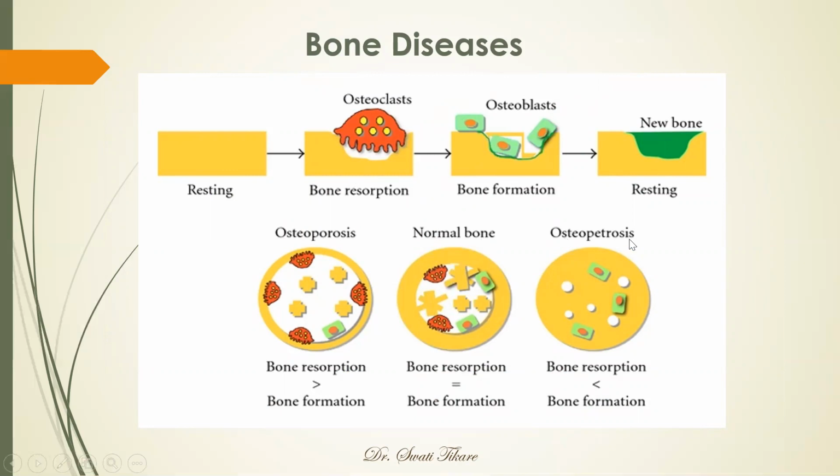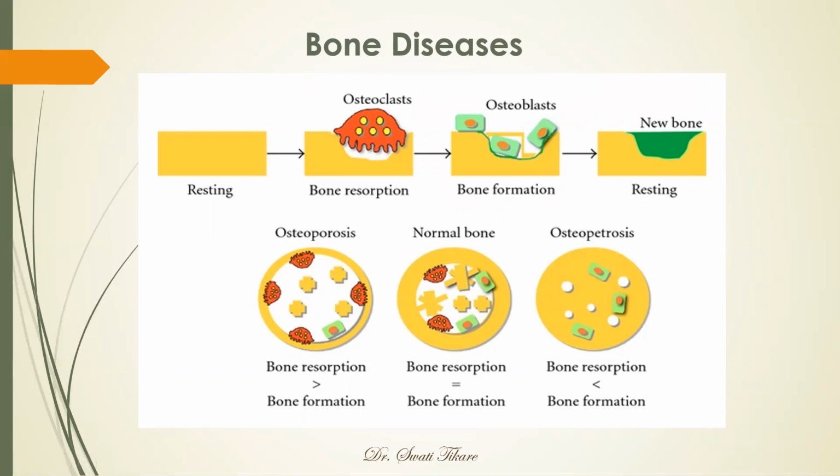But if the osteoclastic activity is higher, there is more bone resorption than bone formation. It leads to osteoporosis, excess osteoclastic activity. Okay, more bone is removed. Whereas if more bone is formed than what is removed, there is excess bone that is formed, that leads to what we call osteopetrosis.